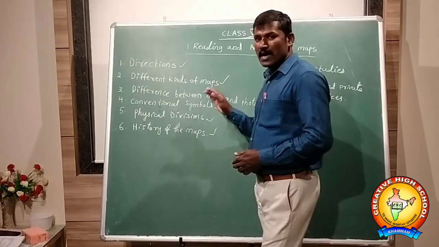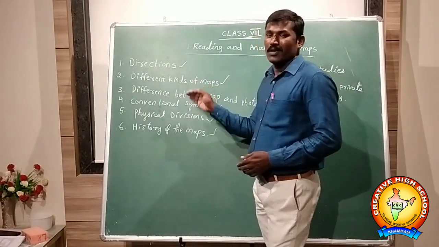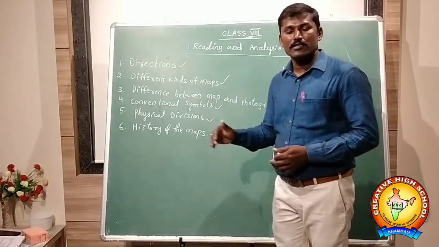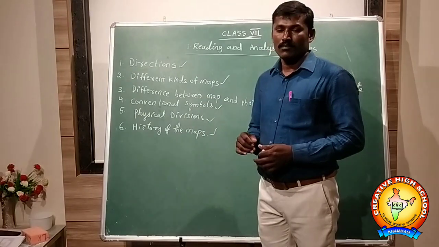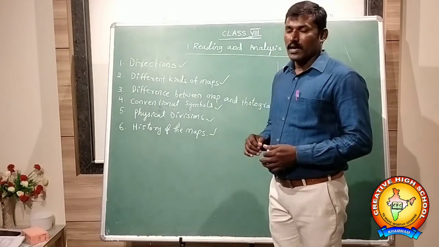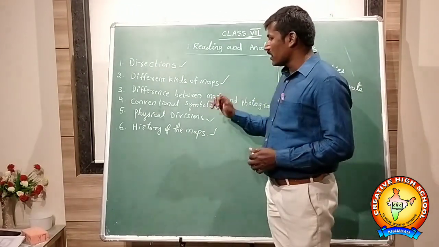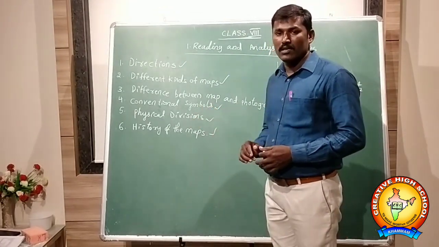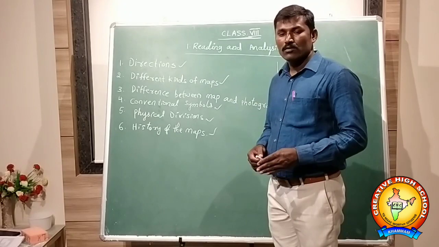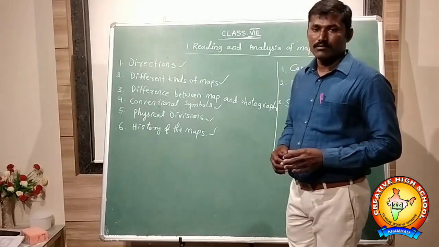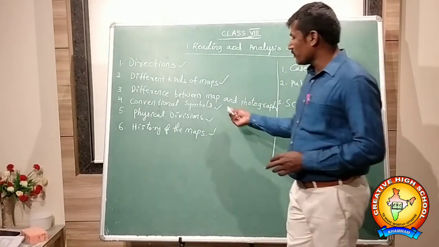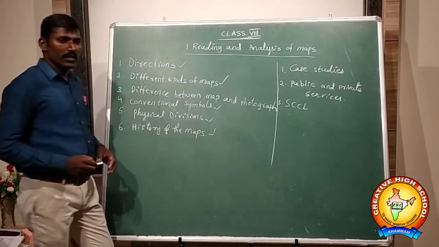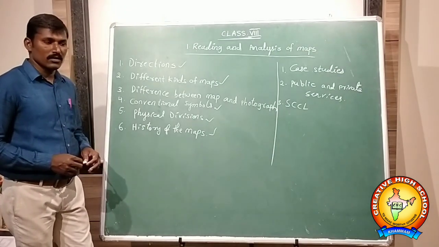That is the physical maps, political maps, climate maps, thematic maps, and measuring heights from the sea level, and as well as conventional symbols also. By using the conventional symbols, we point out some particular areas. These different kinds of maps we read in our previous classes.